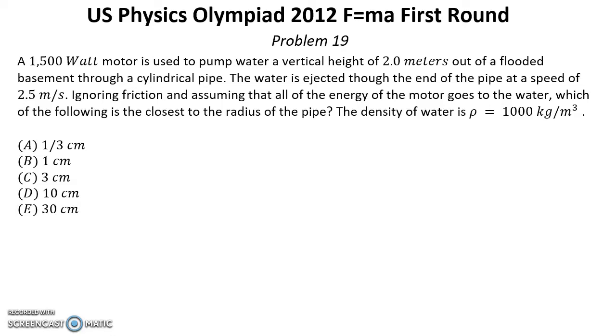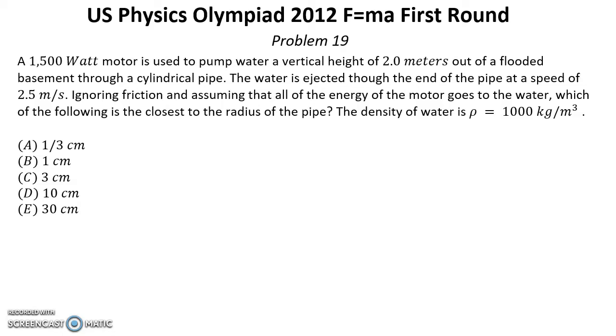Ignoring friction and assuming that all of the energy of the motor goes to the water, which of the following is closest to the radius of the pipe? The density of water is ρ equal 1000 kilograms per cubic meter.